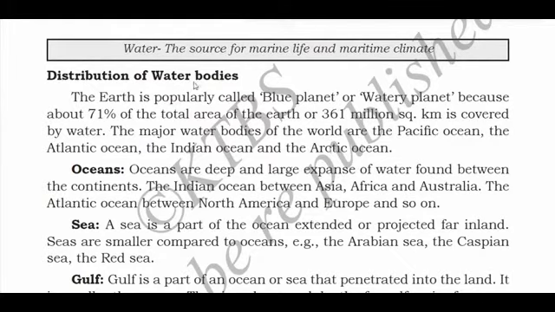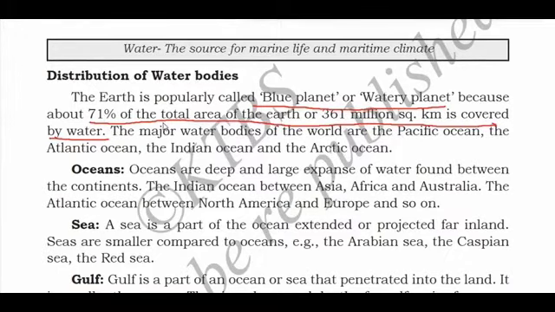Now, distribution of water bodies. The earth is popularly called blue planet. I have told you that earth is called blue planet or watery planet. Why? Because 71% of the total area of the earth, or 361 million square kilometers, is covered by water. So out of 100, 71% of the earth is covered with water. That's why it is called blue planet.